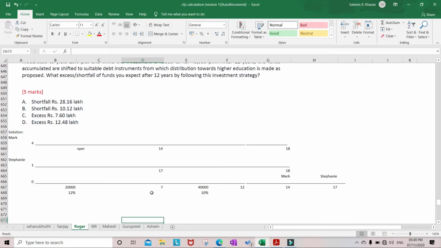So let's first find out Mark's higher education expenses, then discount them back to the 12th year, because in the question they have asked what is the excess or shortfall of funds you expect after 12 years by following this investment strategy. So we'll calculate here Mark's higher education.